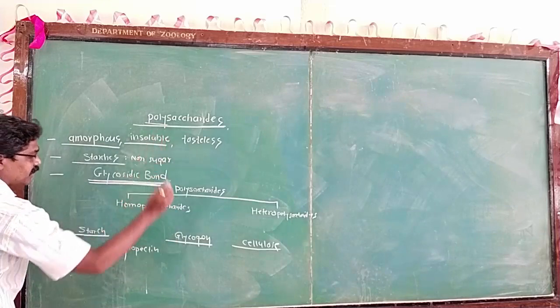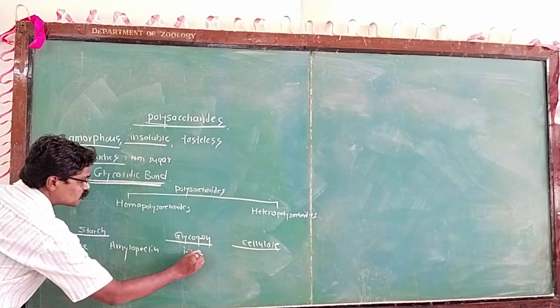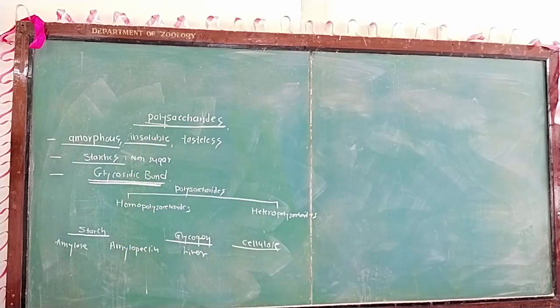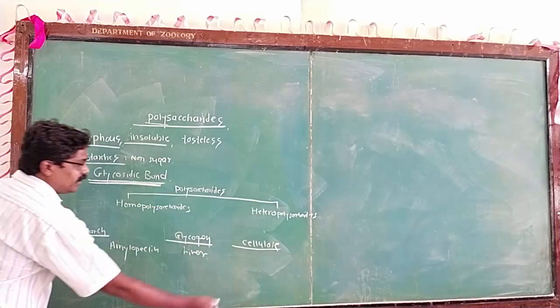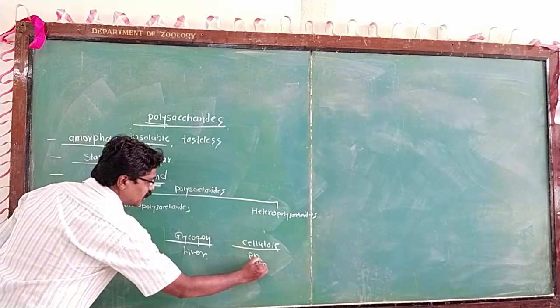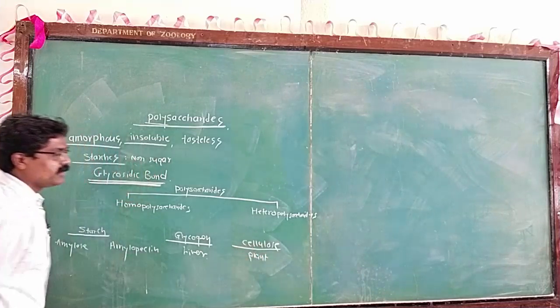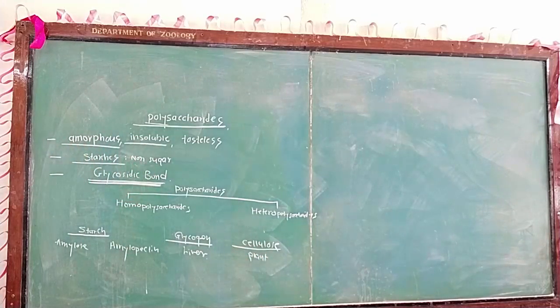Glycogen is a polysaccharide that is stored in the liver of animals. The third example of the polysaccharide is cellulose. It is again present in plant material, and it gives mechanical support to the cell. So this is about the polysaccharide.